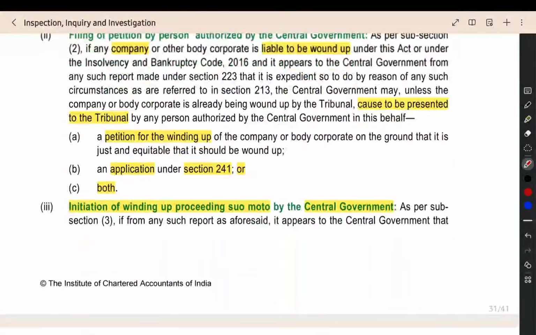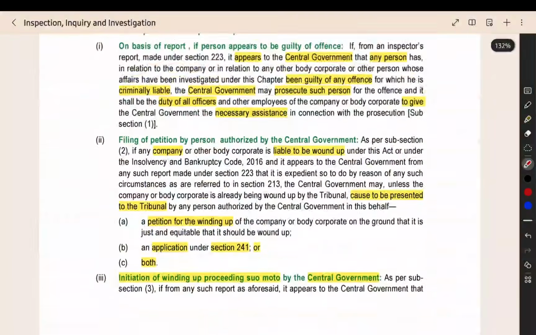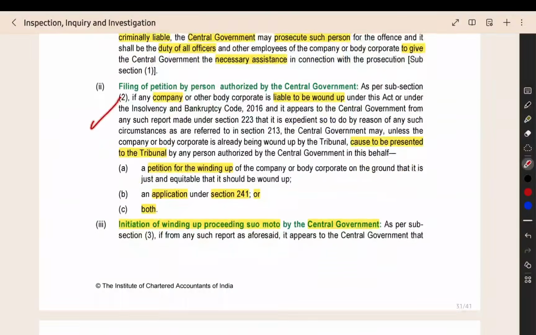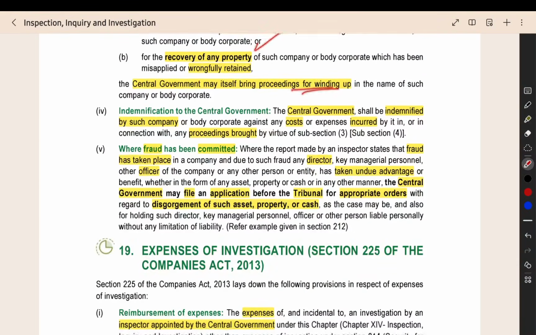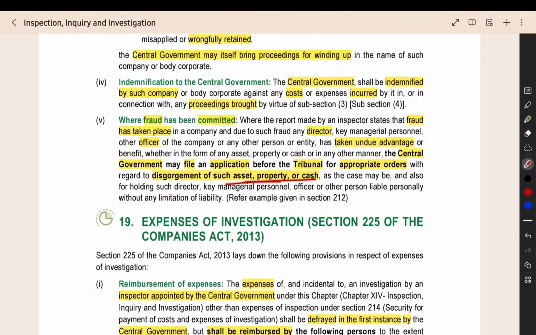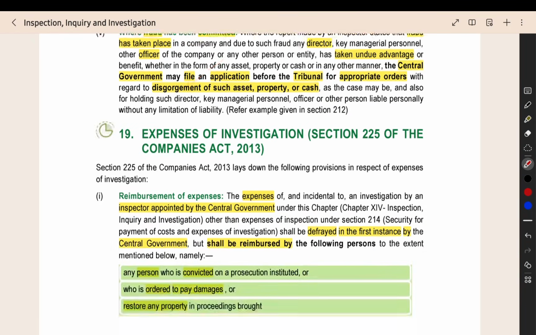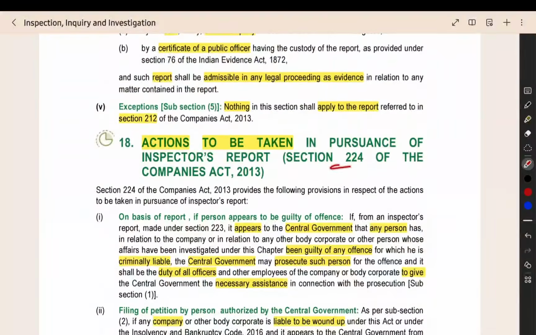So this is the thing, actions taken after the report. The central government can give the petition for winding up, or they can go for damages or for recovery of property. The cost will be reimbursed by the company to the central government. After that, if any fraud is committed, then the asset, property, cash which is with the director or officer who did the fraud will be disgorged, that will be recovered. So that's all about section 224.